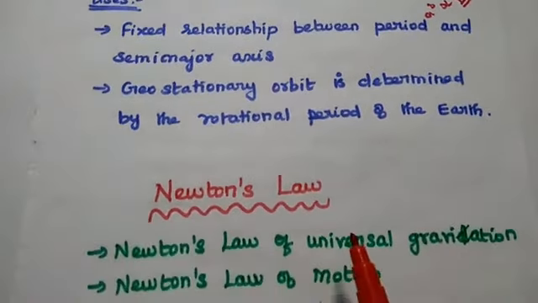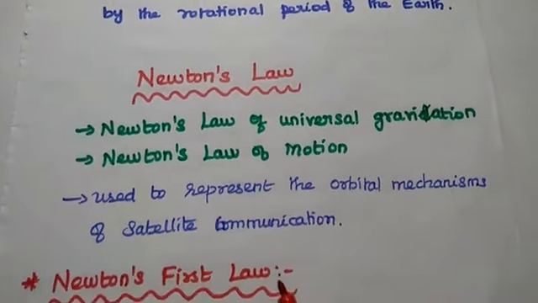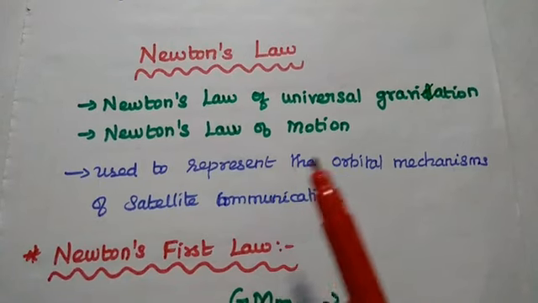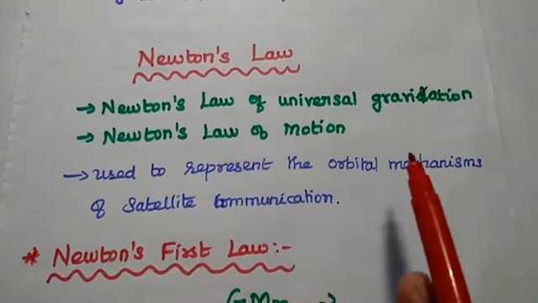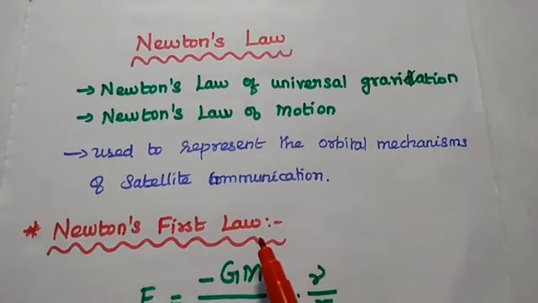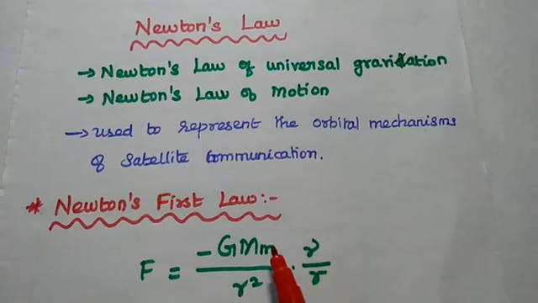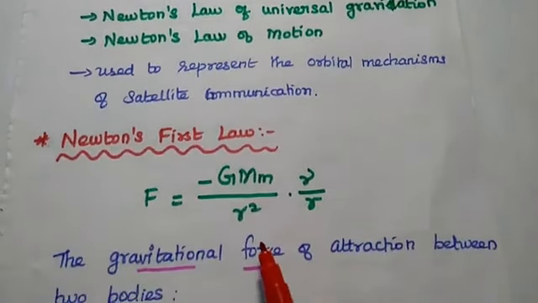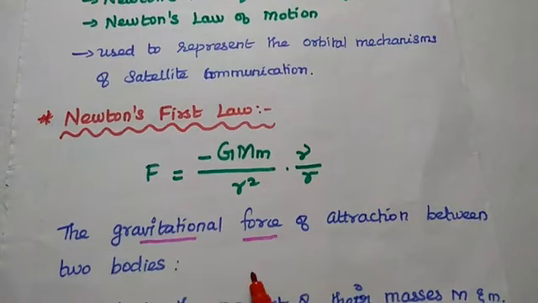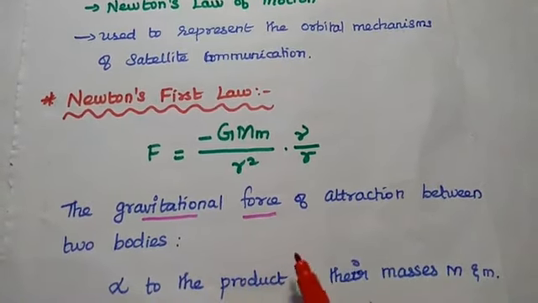Next we are going to discuss Newton's laws. Two Newton's laws are used in satellite communication: Newton's law of universal gravitation and Newton's law of motion. These two laws are used to represent the orbital mechanics of satellite communication. The first is the law of universal gravitation. Here we consider the gravitational force of attraction between two bodies.